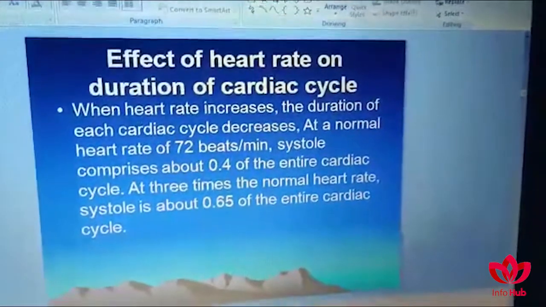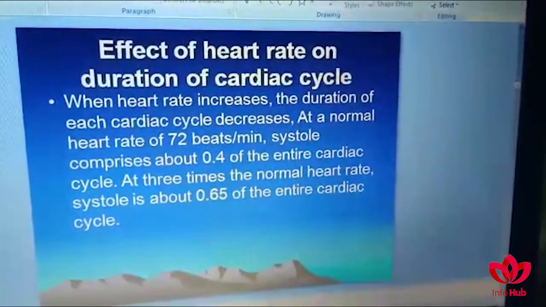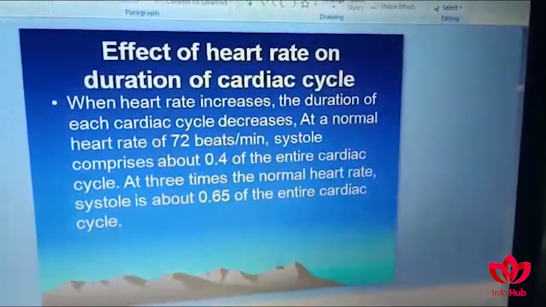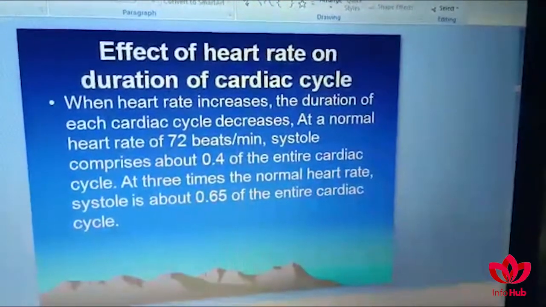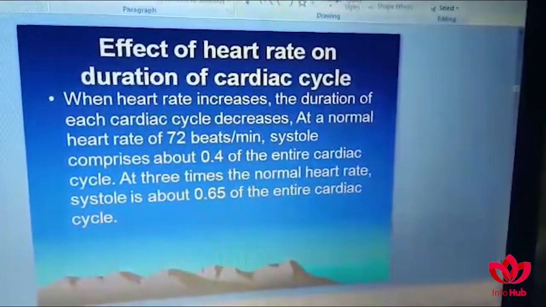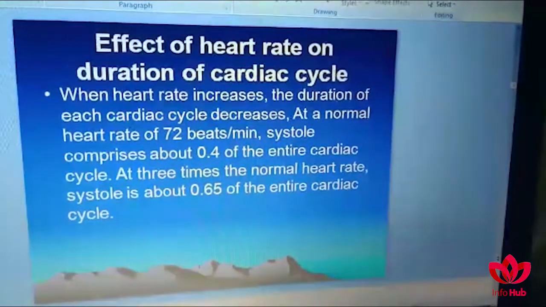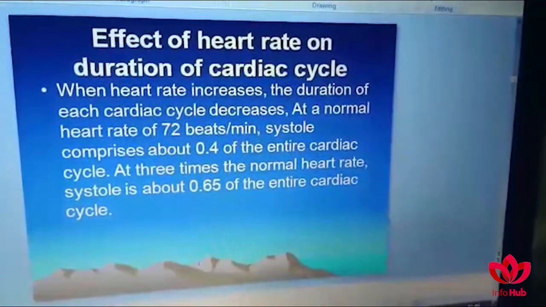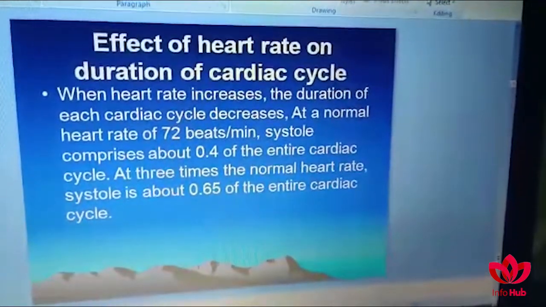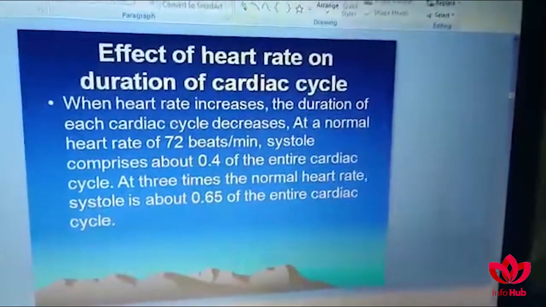Effect of heart rate on the duration of the cardiac cycle. When the heart rate increases, that is, in a rapidly beating heart, the duration of each cardiac cycle decreases. So less time is spent in the diastole and systole of the cardiac cycle. At a normal heart rate of 72 beats per minute, systole comprises about 0.4 second of the entire cardiac cycle, whereas at 3 times the normal heart rate, like when you are exercising, systole is about 0.65 second of the entire cardiac cycle.